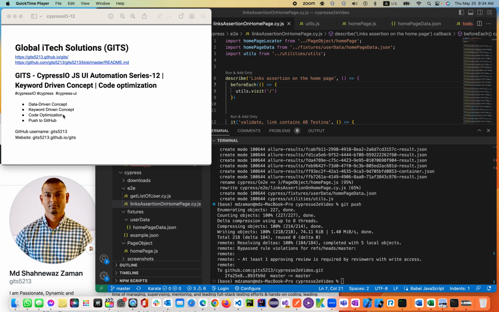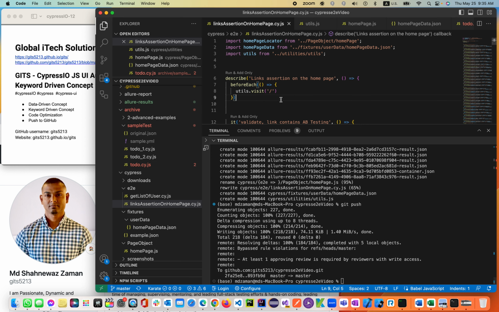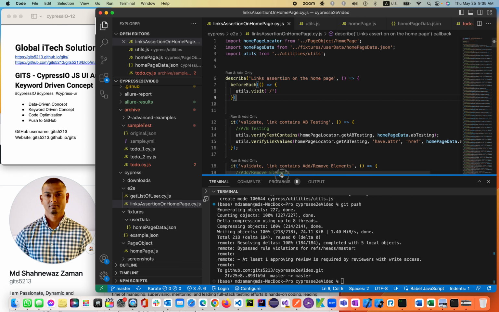So who can do the code optimizations? It is a little bit of a higher-level concept. During the code optimizations, you will see how the entire structure of the code becomes less code, clean code, reusable code, and we'll be following the DRY and the KISS principle. Let's go ahead and see the actual results, the actual action on it.